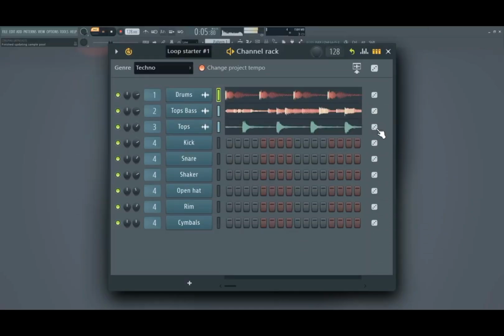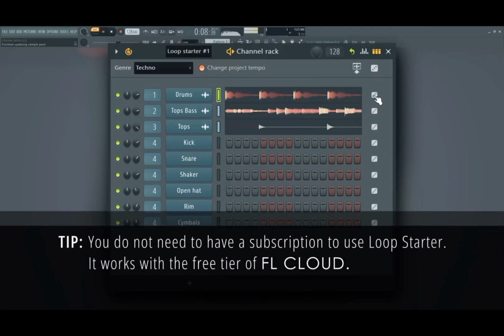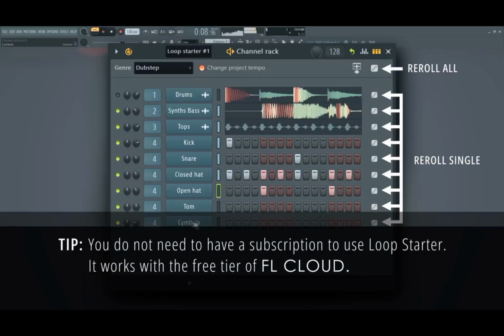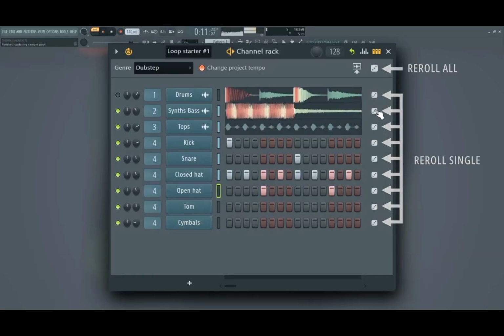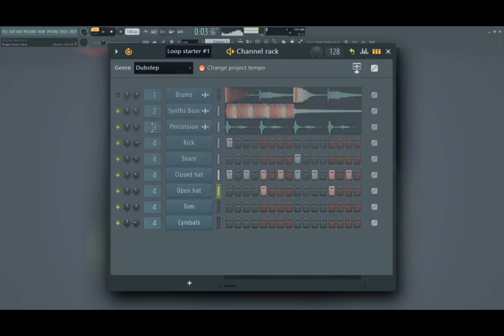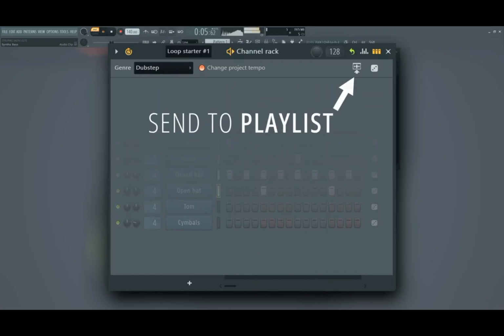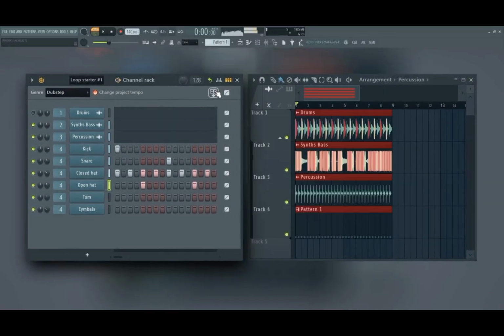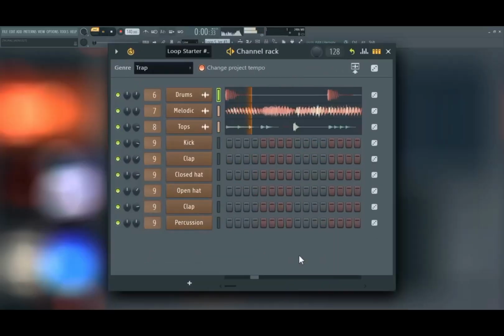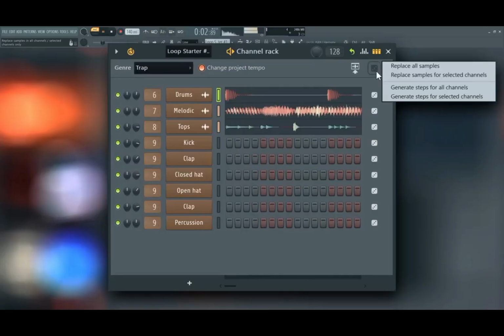Loop Starter grabs one-shots and loops from FL Cloud based on your chosen genre. Tap the dice icon to try different sounds. Then dump your favorites straight into the playlist. If you right-click the dice, you'll be able to see more options, like automatically filling the steps.